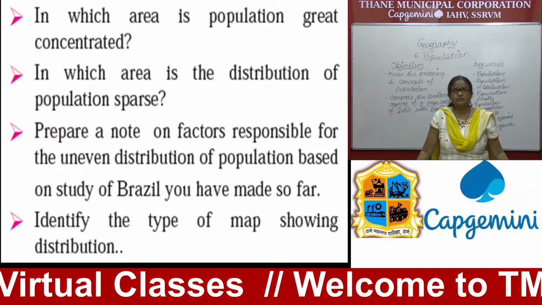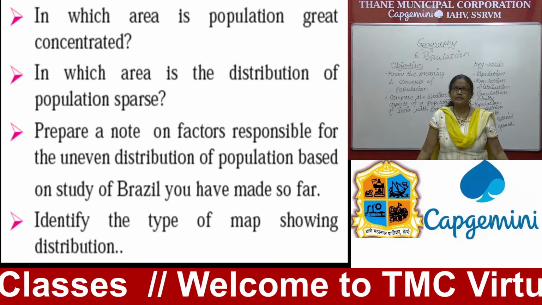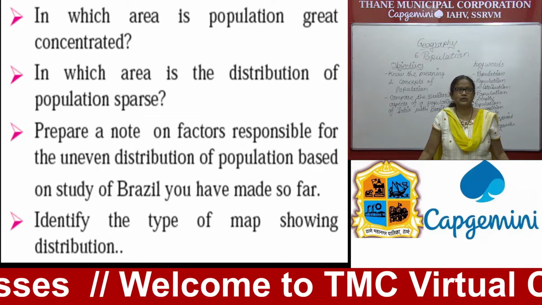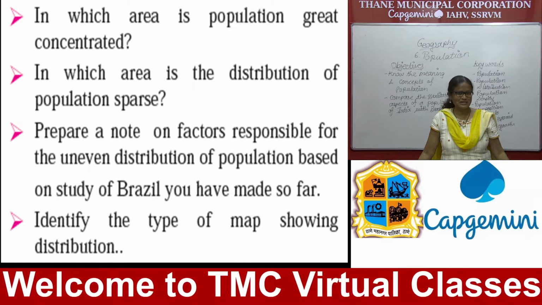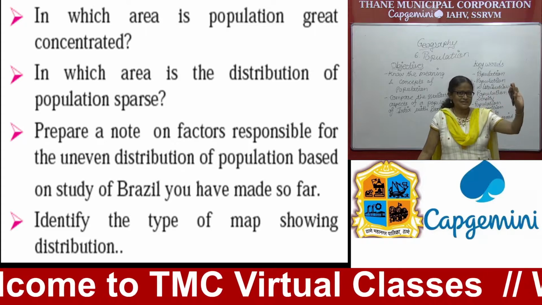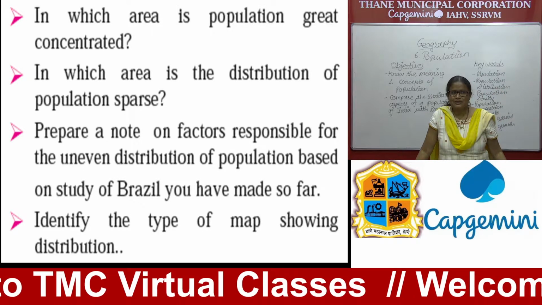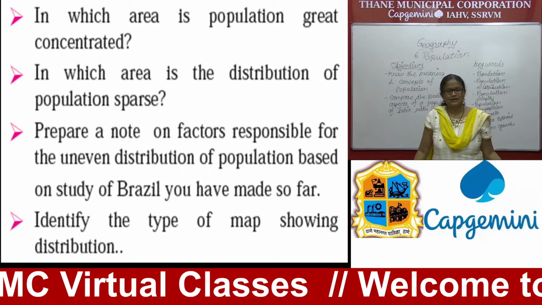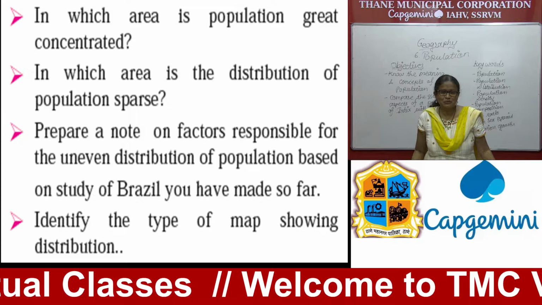In which area is the population greatly concentrated? Already I have answered it. In which area is the distribution of population sparse? Do you identify it? No. Brazil's western side, I already told you what lies in this area. Yes, try to find out. Yes, dense forest area. What is the name of that?